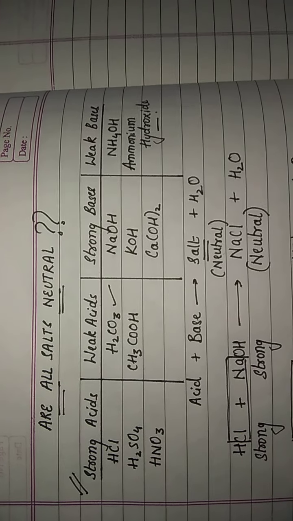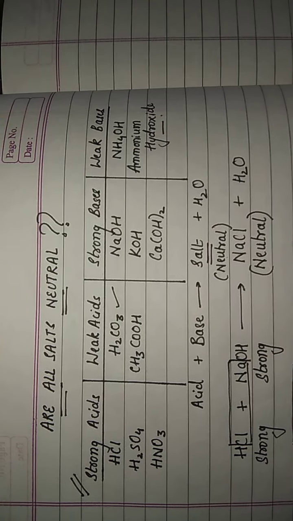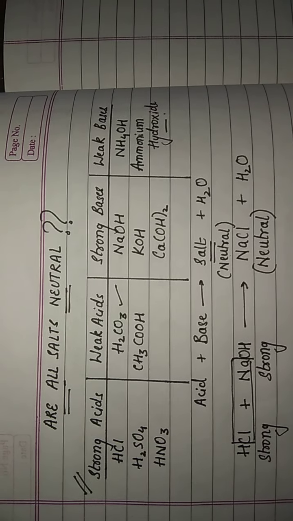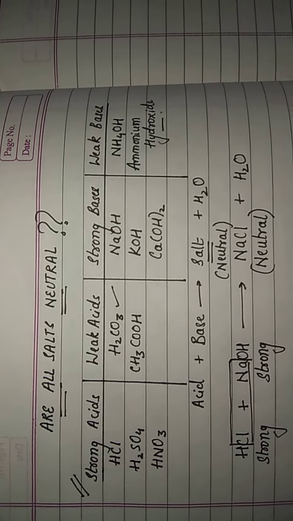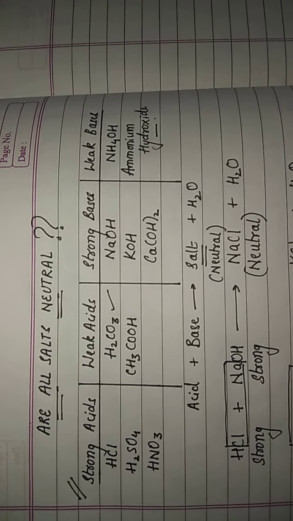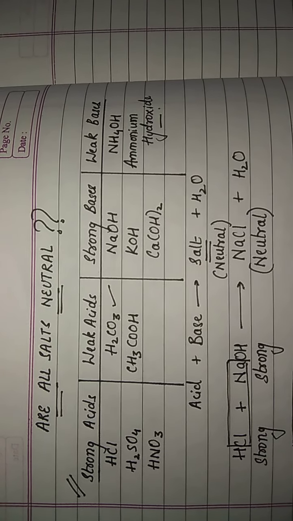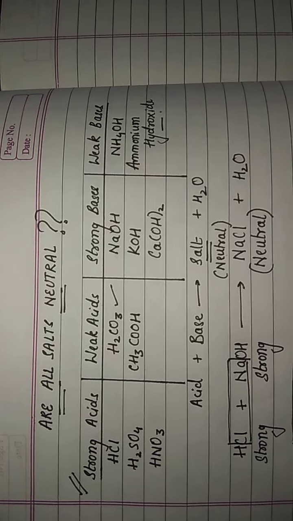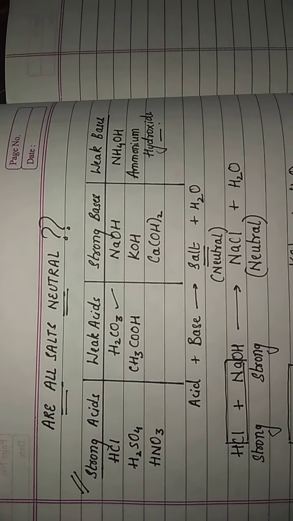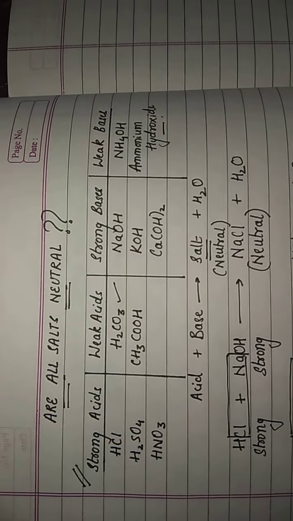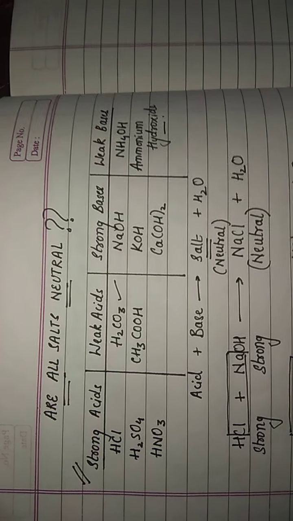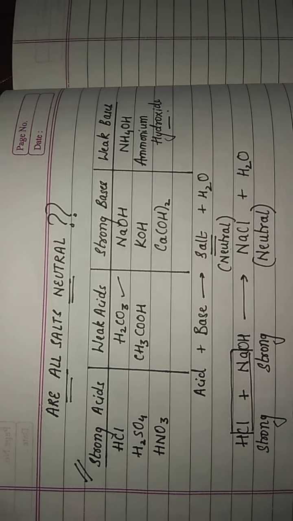If both acid and base are weak, the resulting salt will be neutral. If both acid and base are strong, the resulting salt will again be neutral. If the acid is strong and base is weak, the resulting salt will be acidic. If the base is strong and the acid is weak, the resulting salt will be basic.